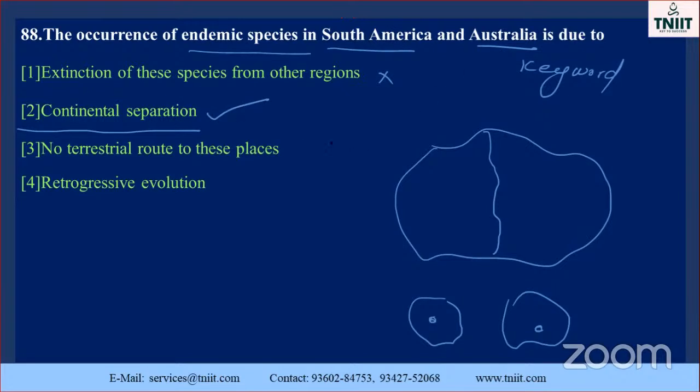How many continents are there? 7 continents. No terrestrial route to these places. Retrogressive evolution? No. The endemic species are endemic within the country only. The continental separation is the correct answer, my dear students.